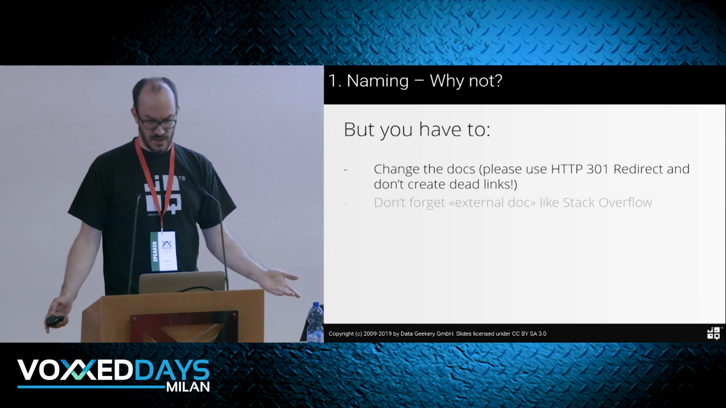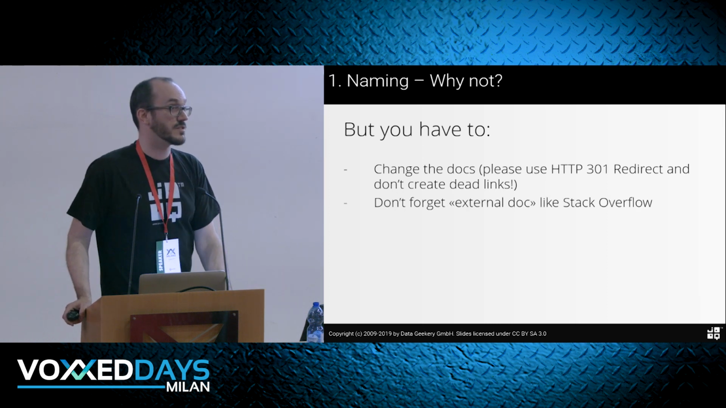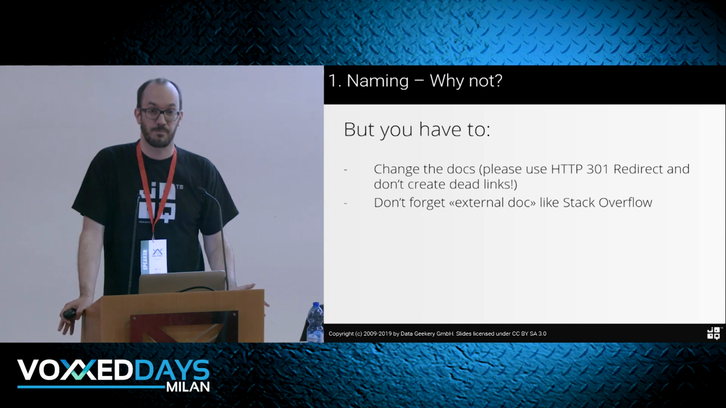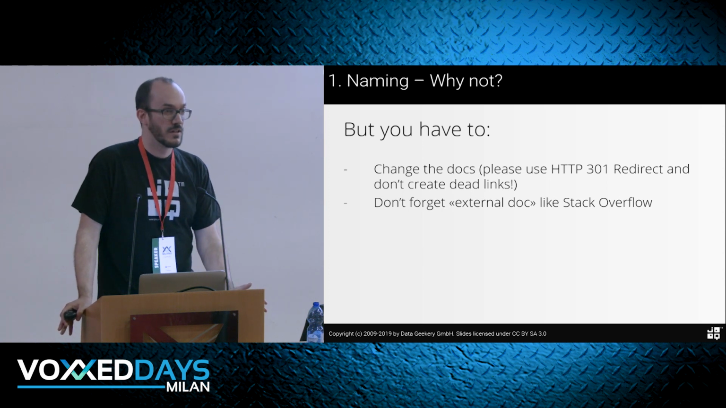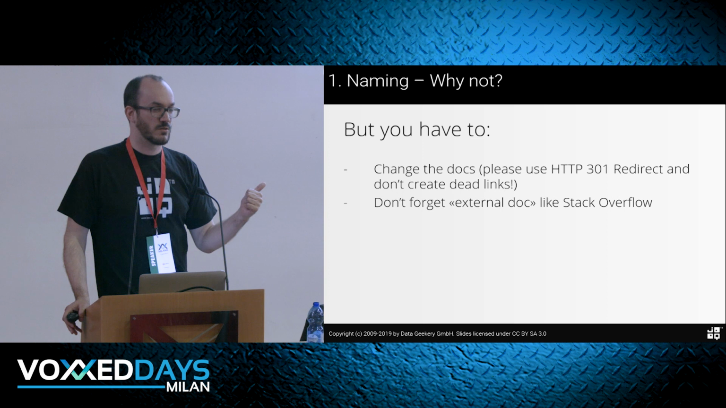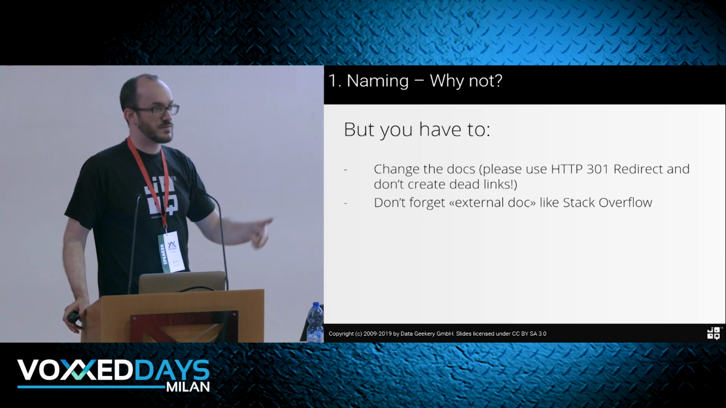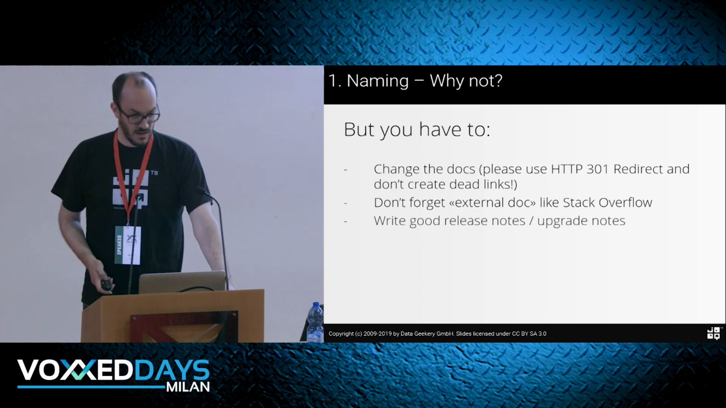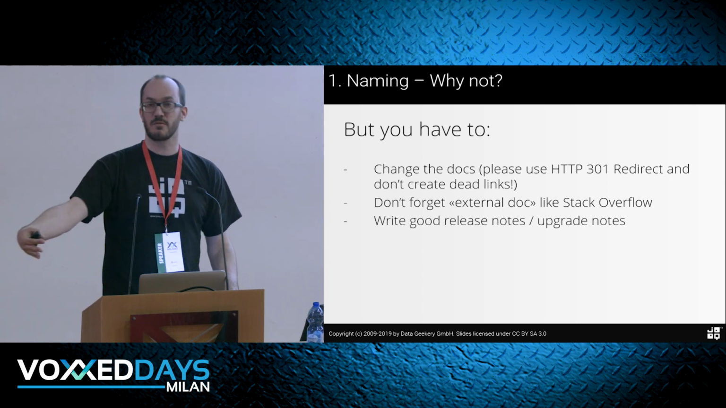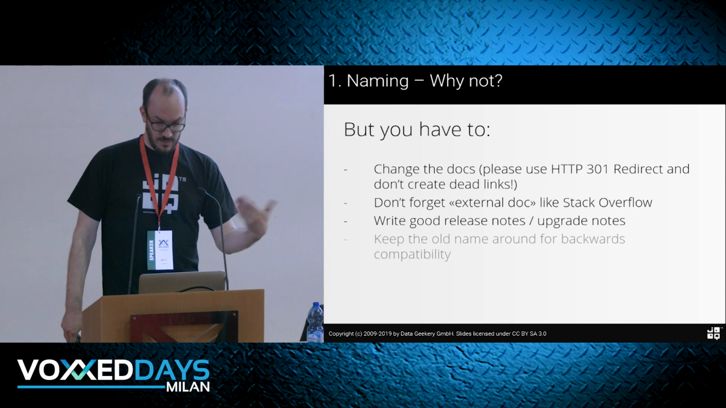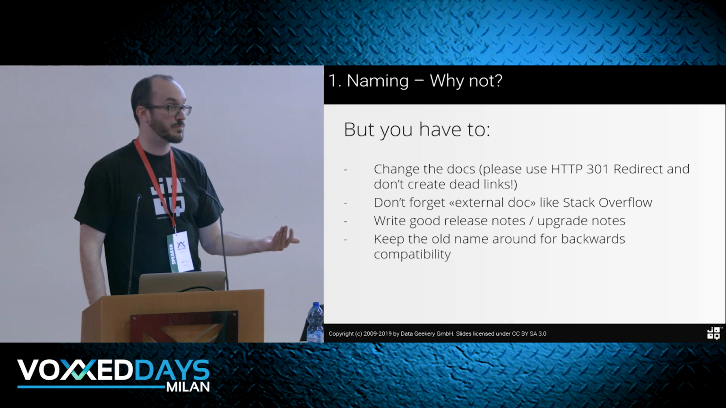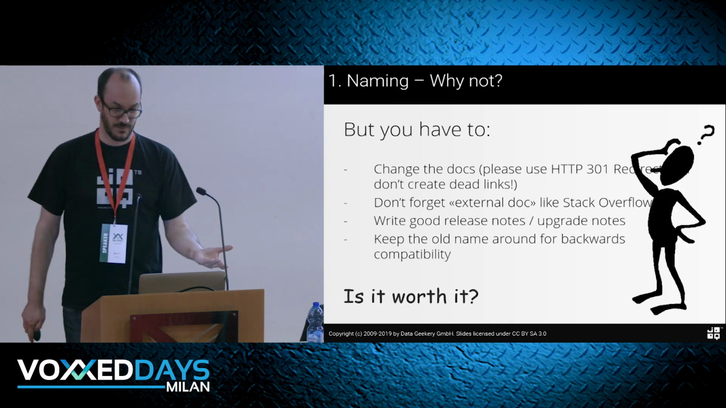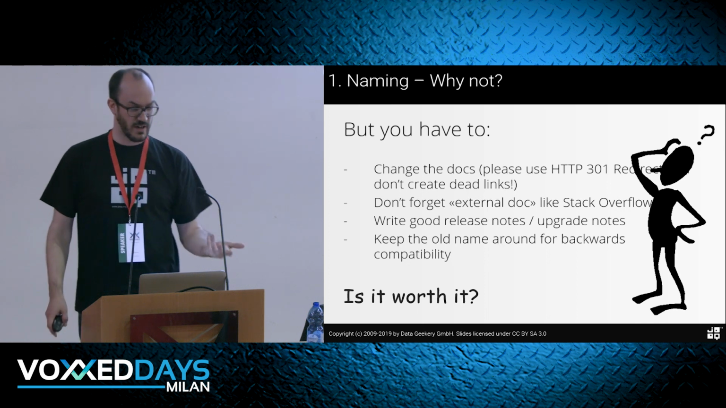So you have tons of dead links, and you have to think of external documentation as well, like on Stack Overflow. So if you're building a public product that is used by everyone, well, you're not going to update Stack Overflow. And you have tons of dead links, and for what? For a change of name, that's not worth it. You have to write good release notes to make everyone aware, upgrade notes, keep the old name around sometimes for backwards compatibility. It's just not worth it. So again, you should get it right from the beginning.